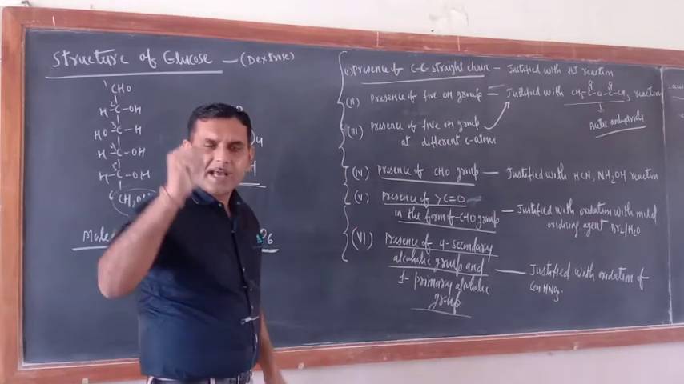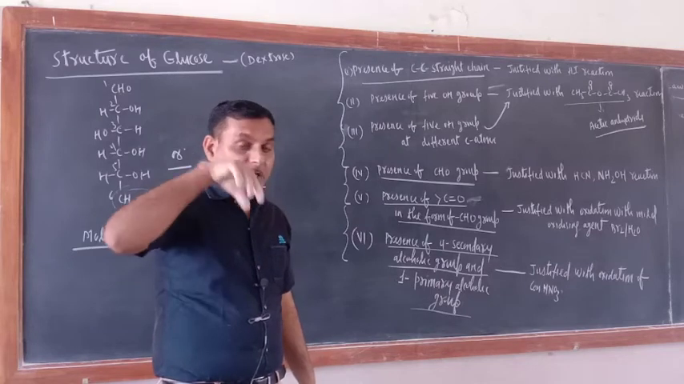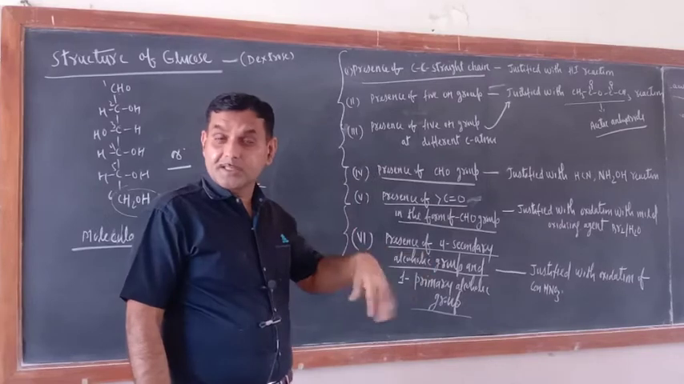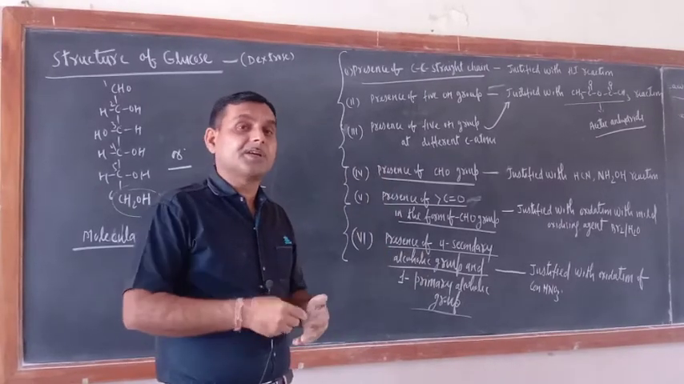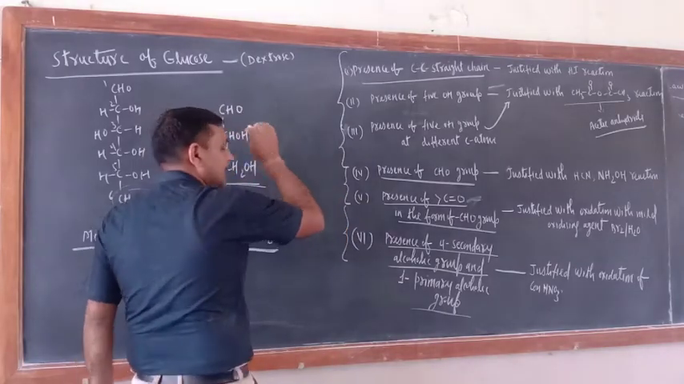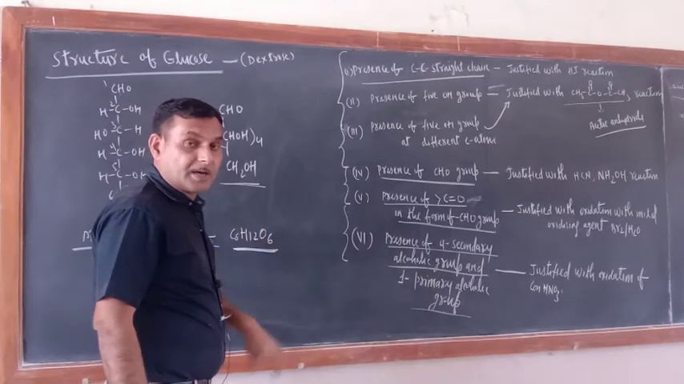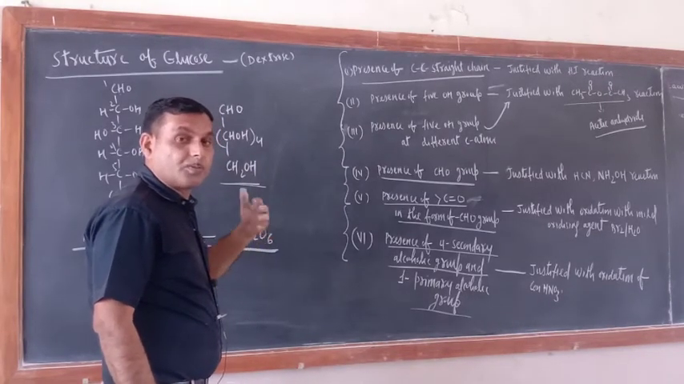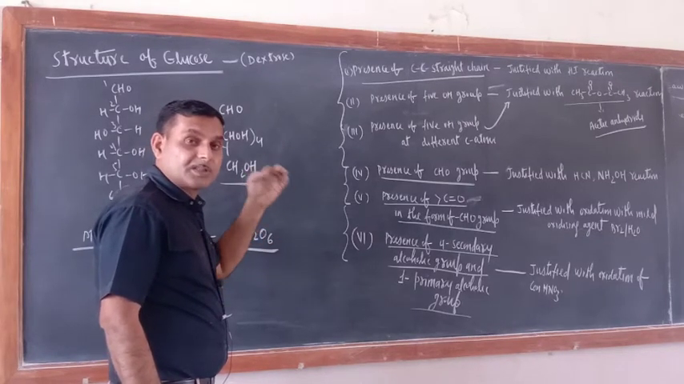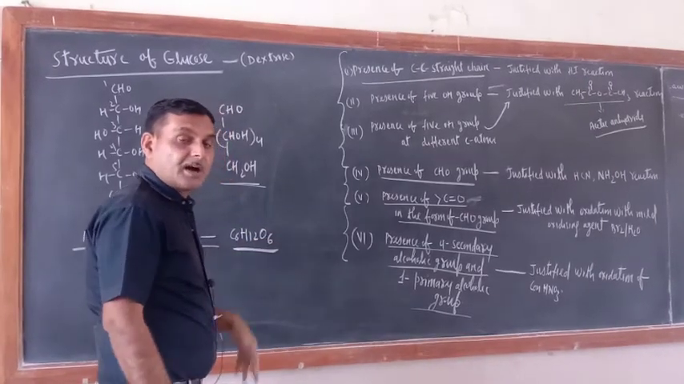Presence of CHO group. What are the characteristic reactions of aldehydic and ketonic groups? Their reaction with hydroxylamine, their reaction with HCN. Aldehydes and ketones give so many addition reactions. They give addition reactions with HCN, with hydroxylamine, with 2,4-dinitrophenylhydrazine, and with sodium hydrogen sulfite or sodium bisulfite. So these are the characteristic reactions of aldehydes and ketones.